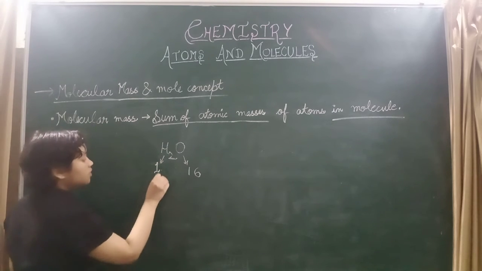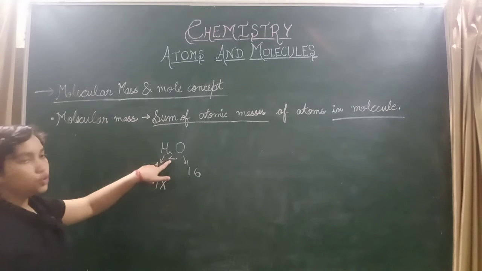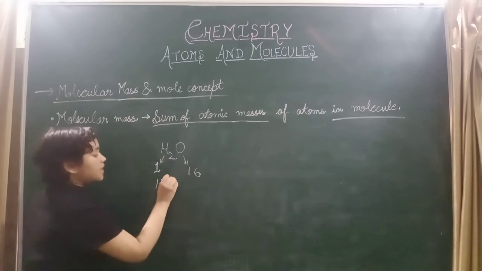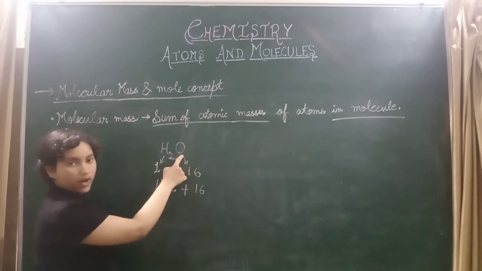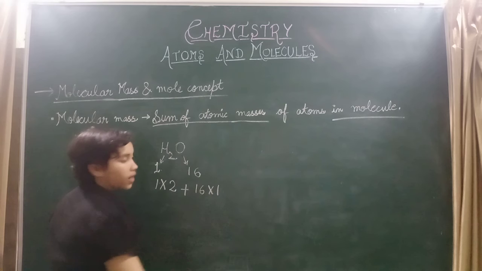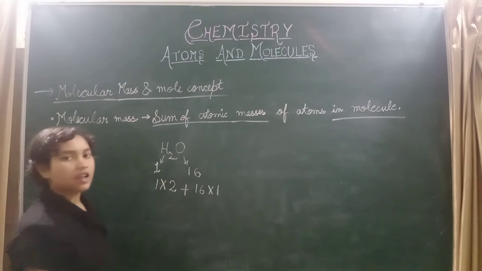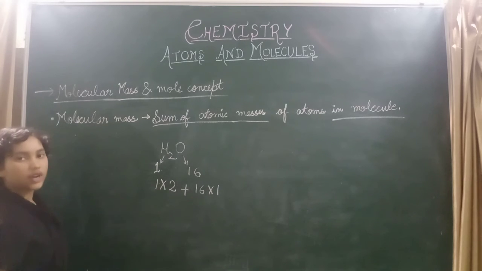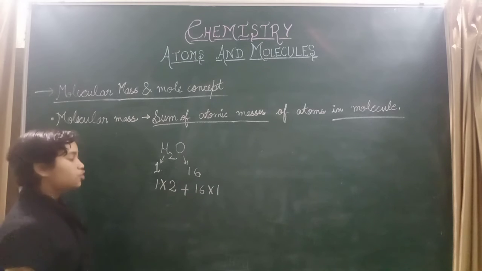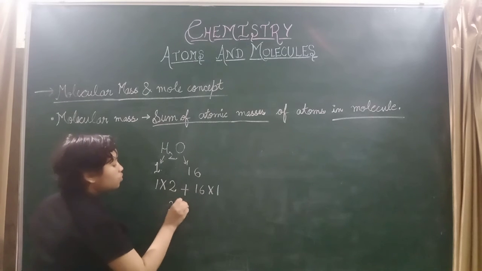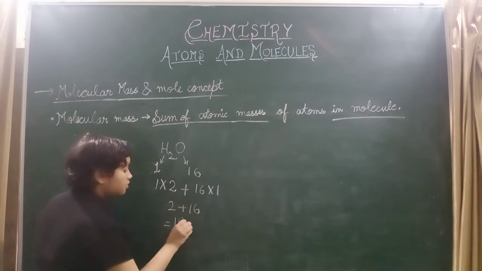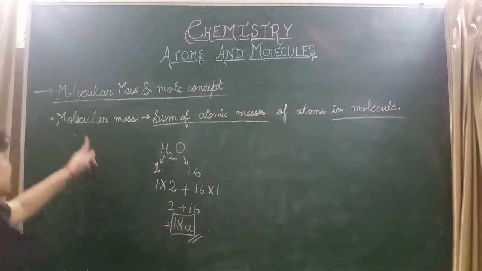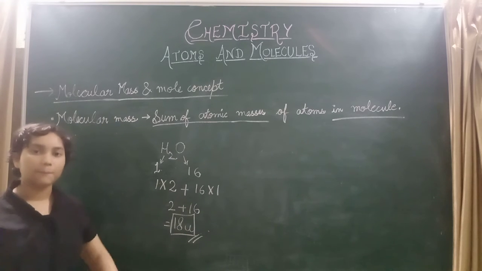So 1 into 2, since there are 2 atoms of hydrogen, plus 16, and since it is 1 atom of oxygen we multiply by 1. 1 into 16 is 16, so if we don't write the 1 there is no problem. So 2 plus 16 is 18 U. This is the molecular mass of water.